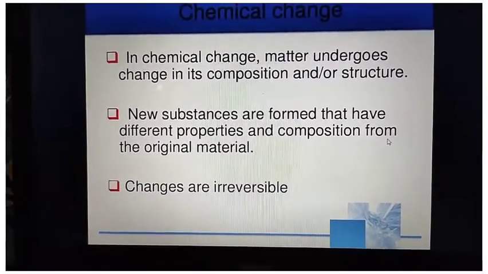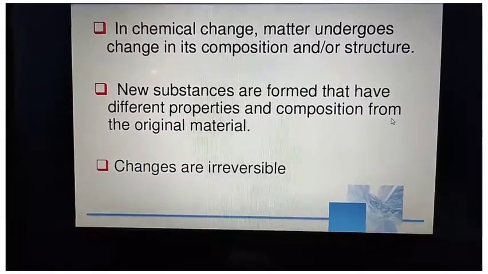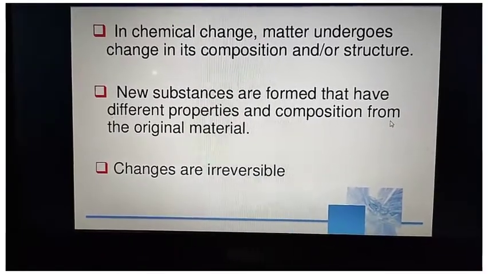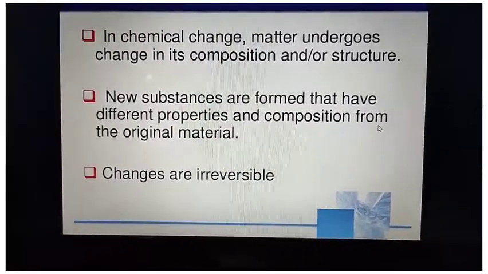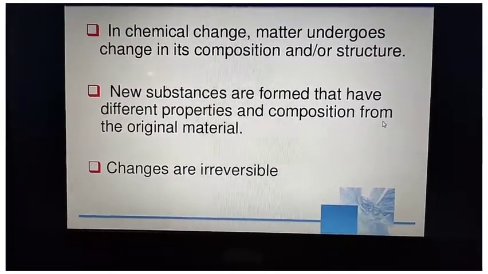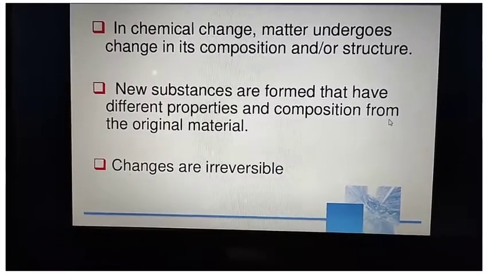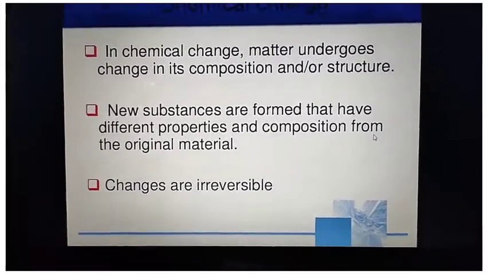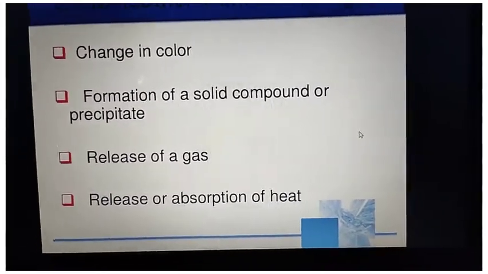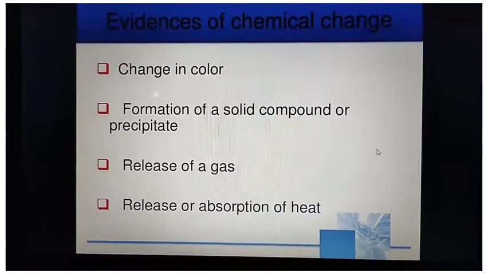If you burn coal, and whatever substance is formed, you cannot get that coal back, meaning you cannot get the original material, right? So that is why these changes are irreversible. Then how can you identify that these changes are chemical changes?